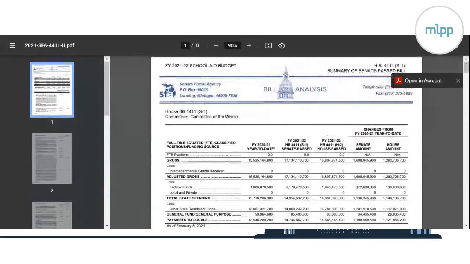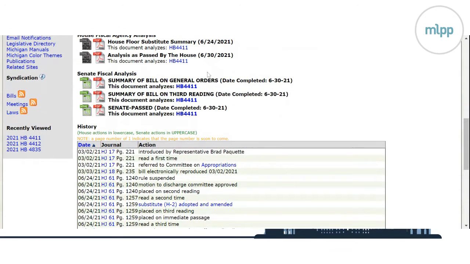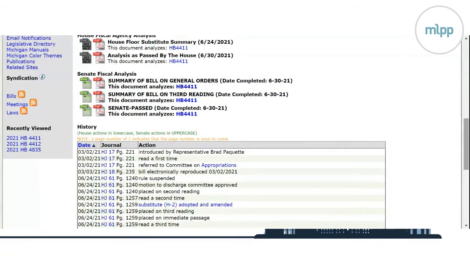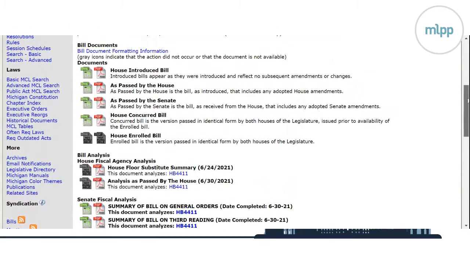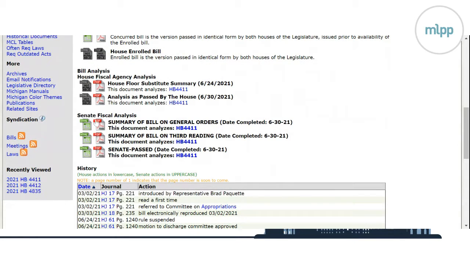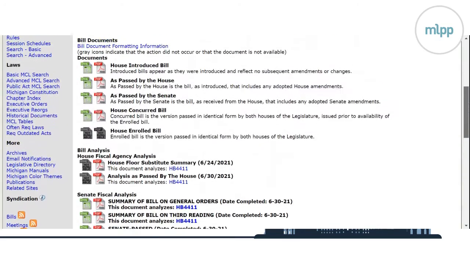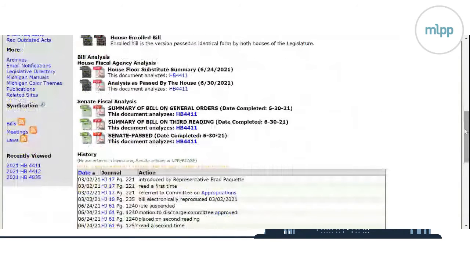This is another one that I'm realizing is a little more technical, even in the analysis, because it's budget related. So it's still really dense and numbers heavy. A lot of times this analysis will be in more narrative form, and I would say in simpler terms than the bill language. So while this isn't the best example, knowing that whatever bill you're looking at, if you click on that House or Senate fiscal analysis, there will usually be a better description that makes it a little easier to understand what the purpose of the bill is, what the impact is.